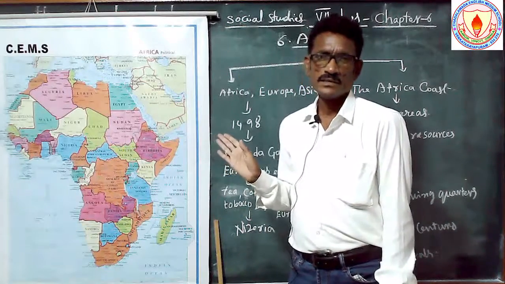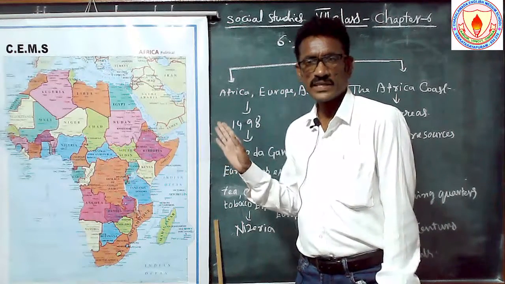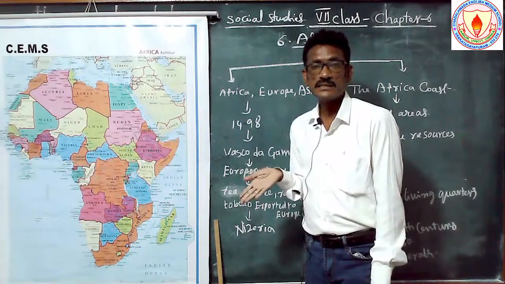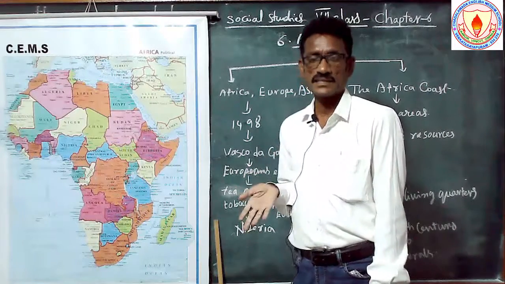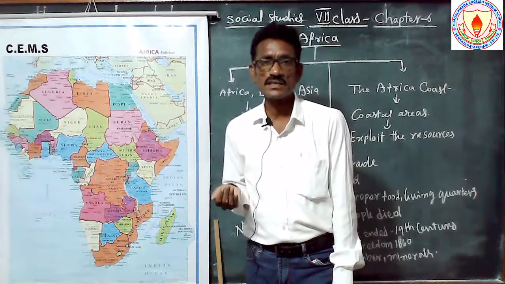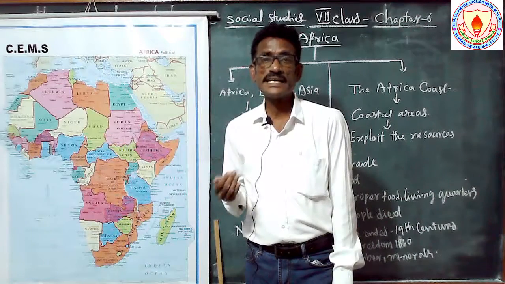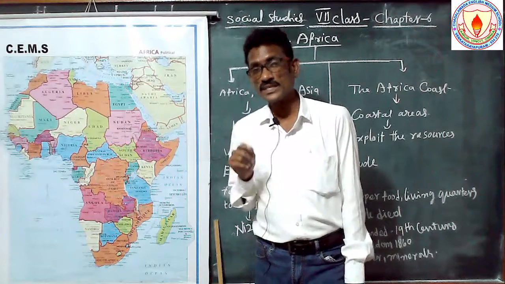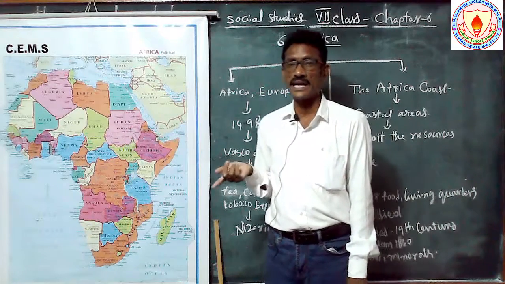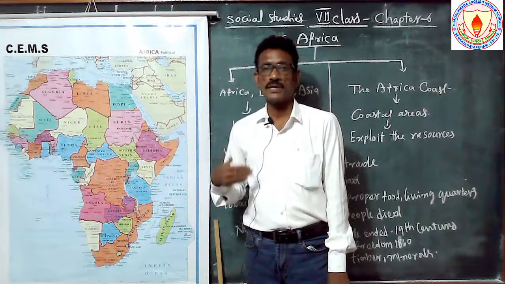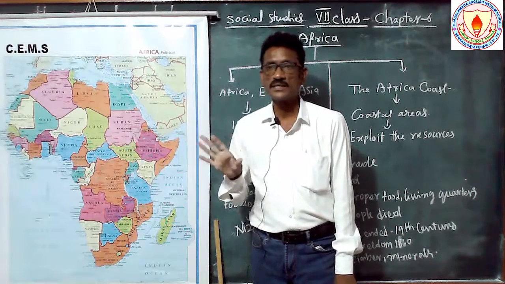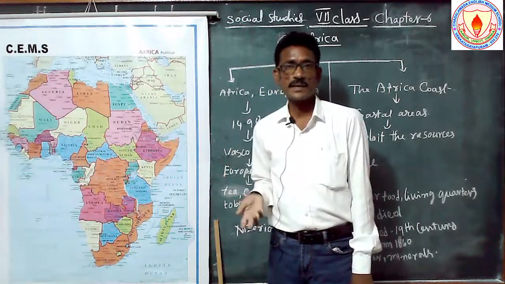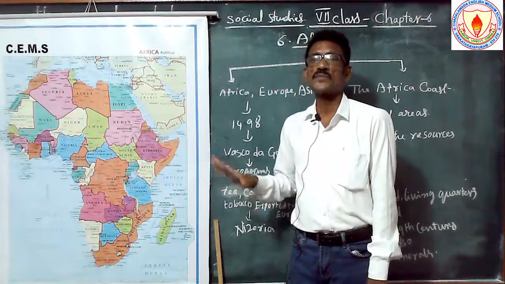They migrated from Europe to North America, and there they were cultivating some land areas, but they needed workers, laborers. Because of this reason, they were cultivating the North American land, so they needed more laborers. So they were searching for laborers, and they reached the Africa continent.